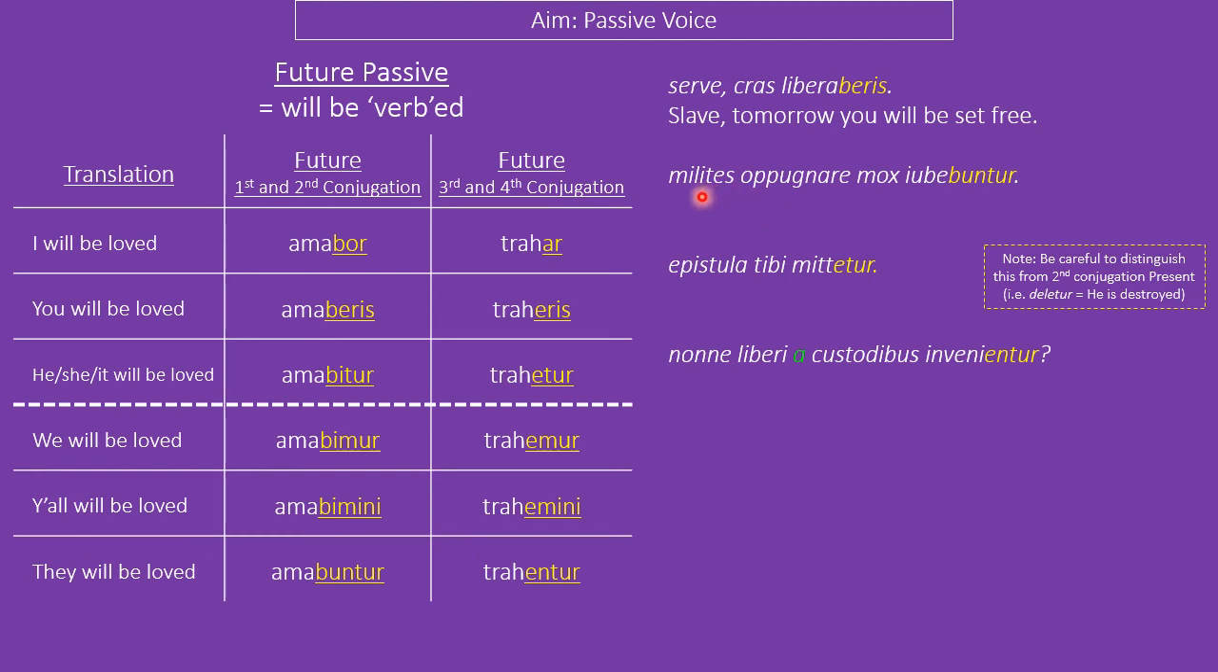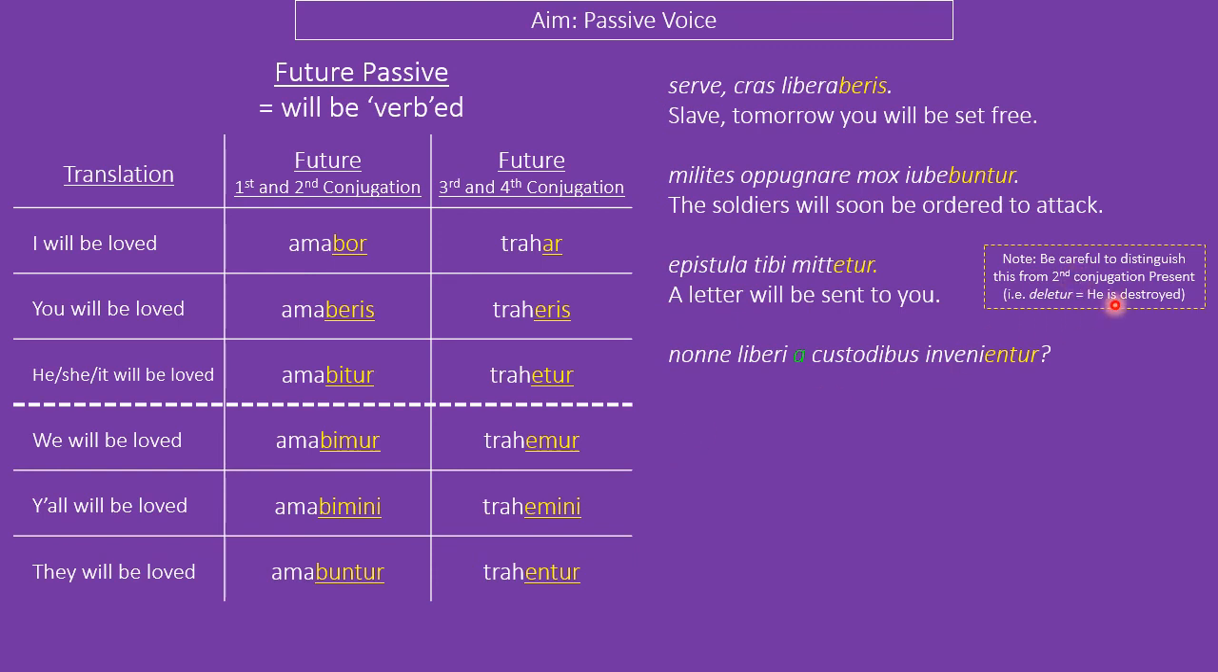The second sentence, the milites, they mox iubebuntur, they soon will be ordered, oppugnare, to attack. For our third sentence, well, mittetur, you're going to work out that that's this future tense ending because it's on a slide about the future passive. And indeed it is. An epistula mittetur tibi. A letter will be sent to you.